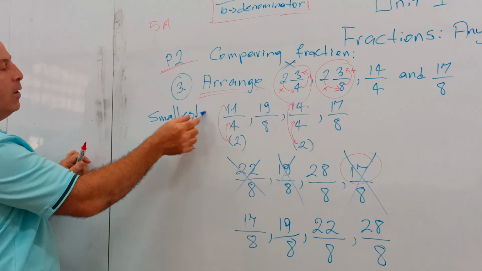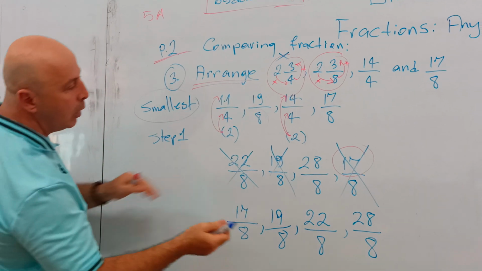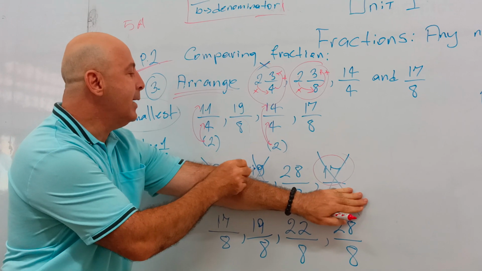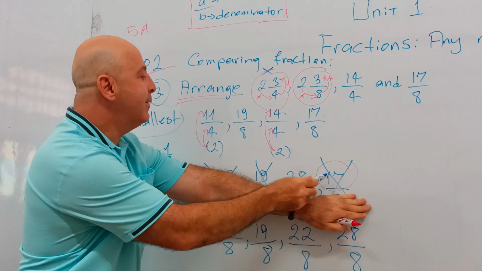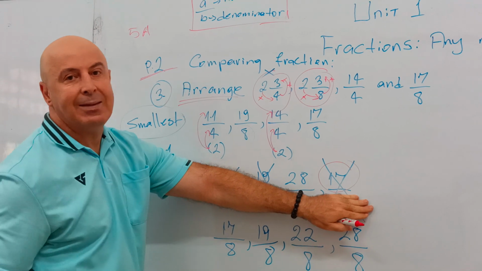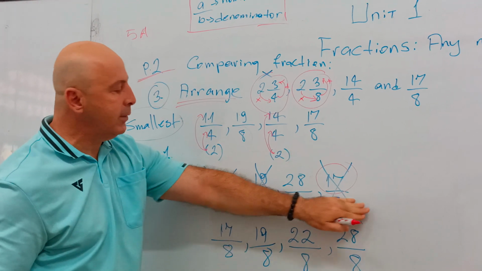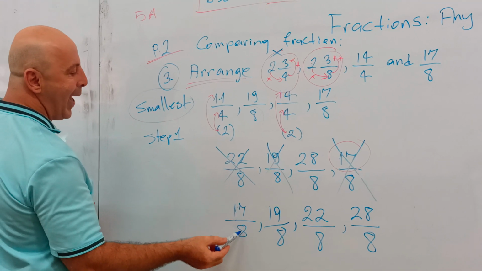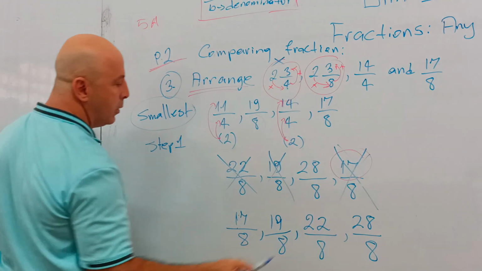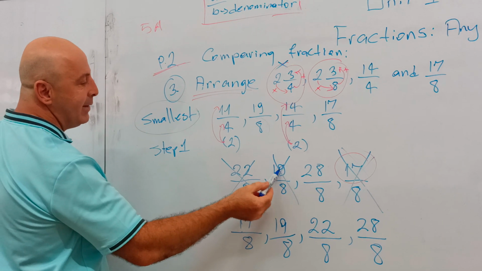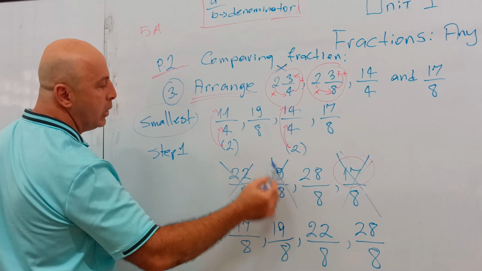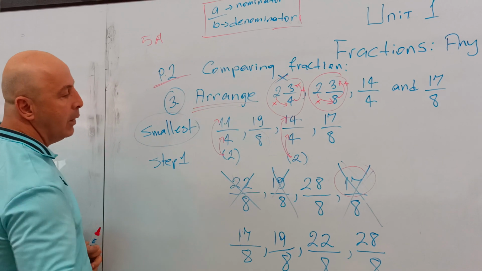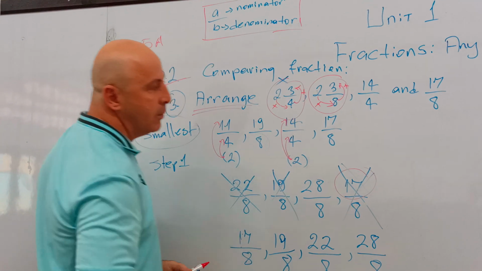Now, the question says, which one is smallest? I look at the top numbers. I have 22, 19, 28, and 17. Well, 17 is the smallest, right? So I write this one first. 17 over 8. Finished. Second one is 19 over 8, finished. Third, 22 over 8, finished. And the last one is 28 over 8.